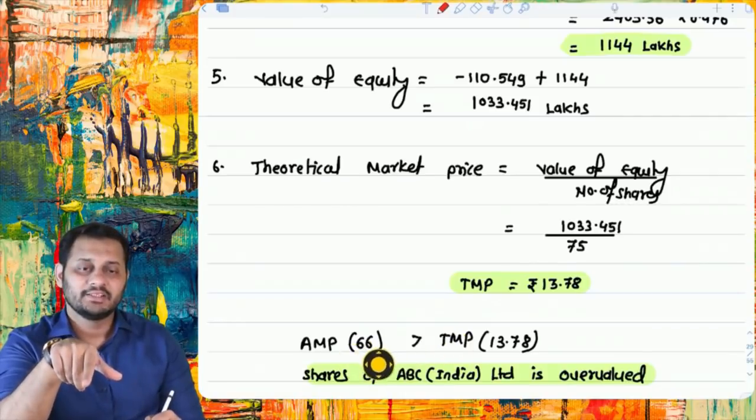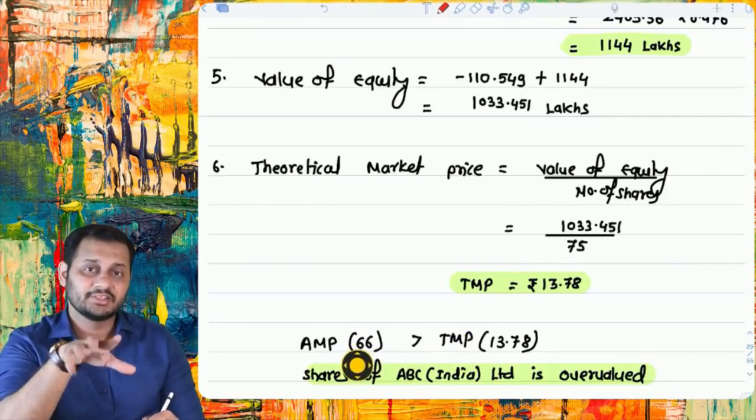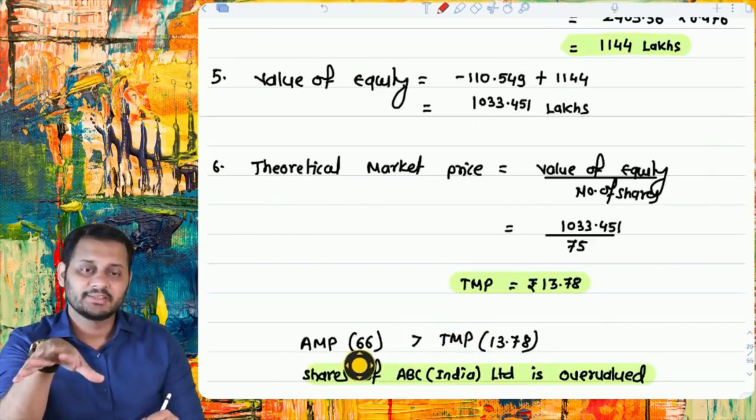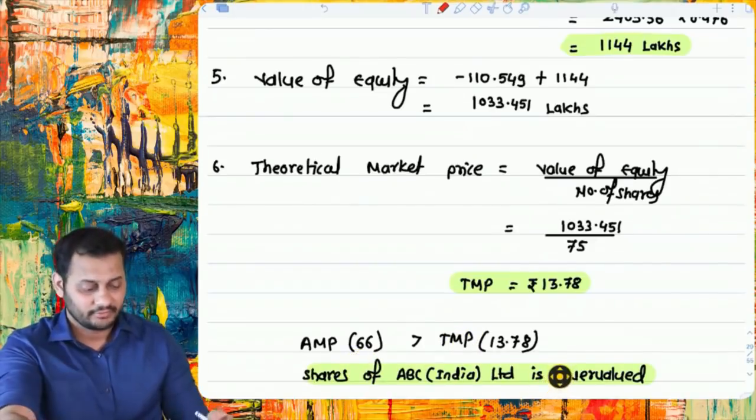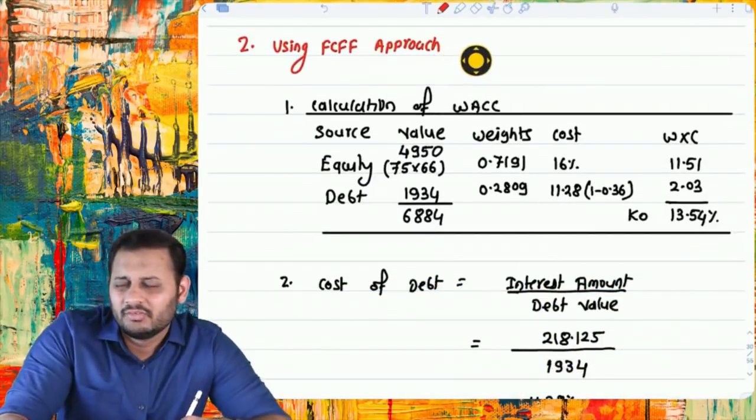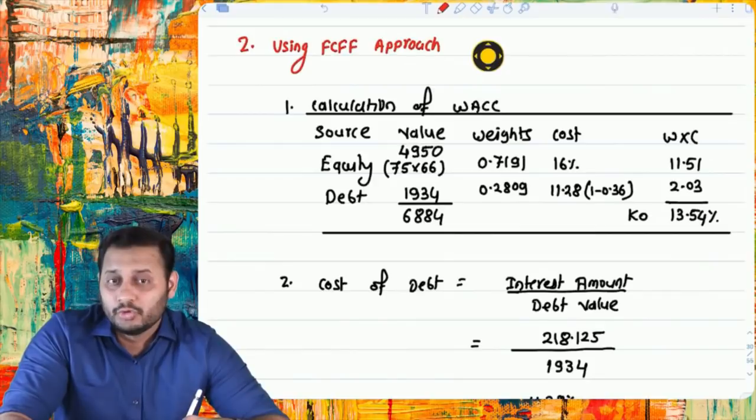And by this we can clearly say that in the market the share price is too much. It should be around 13 rupees, 14 rupees, but it is in the market at 66 rupees, and that's why the shares are overvalued. But since the question was incomplete, was not clear, we use the FCFF approach also.